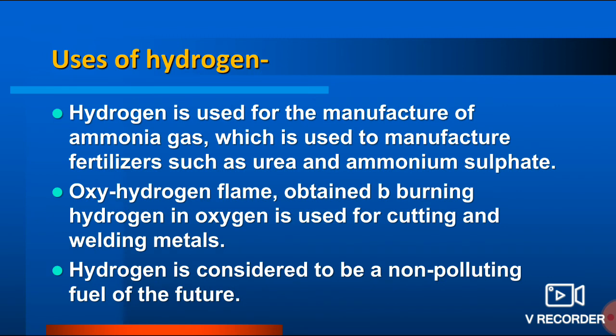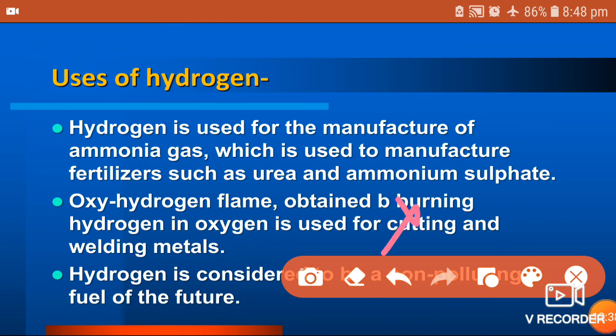Now the thing is hydrogen. This is the last non-metal we are discussing here. Hydrogen is used for manufacturing of ammonia gas, which is used to manufacture fertilizers such as urea and ammonium phosphate. So till now we have seen that sulfur, phosphorus and hydrogen are all used in manufacturing of fertilizers.